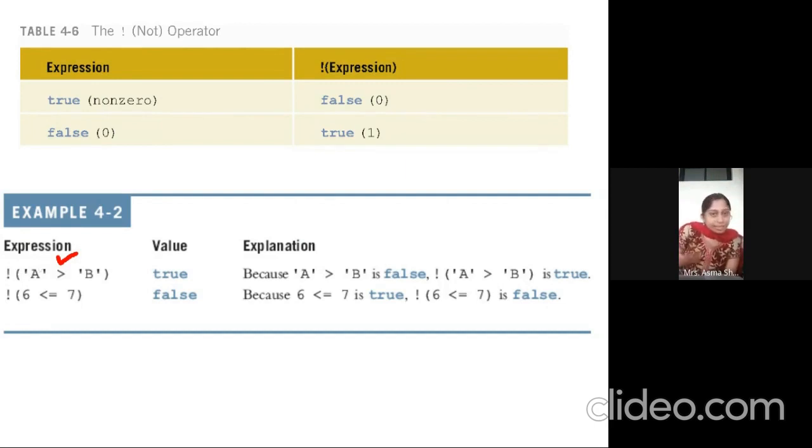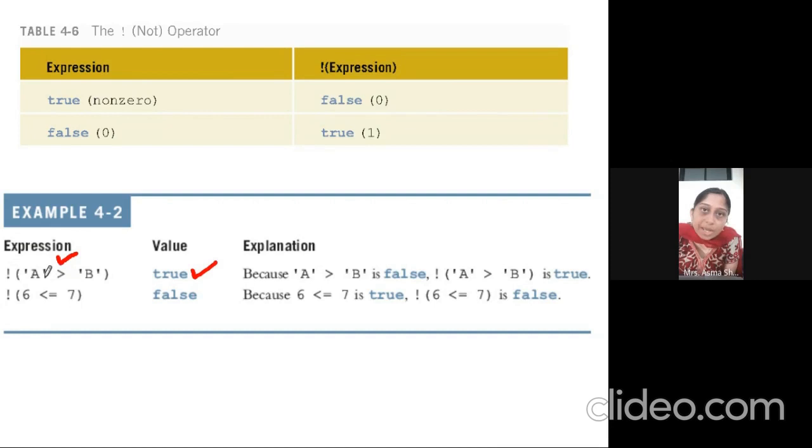I change the condition to false if it is true, and if it is false, I change it to true using this not operator. Like this, if A is greater than B, so what are we getting? It's false. But using not, I get the true value because we negate it.